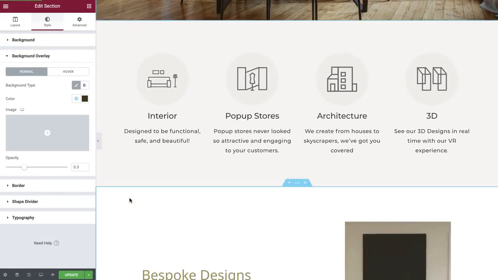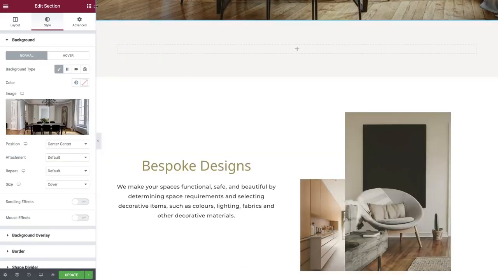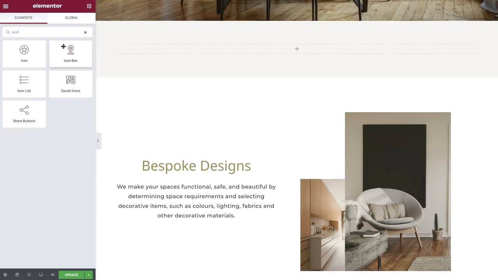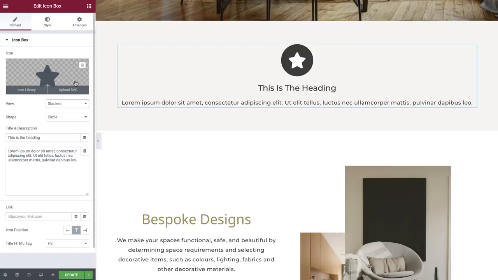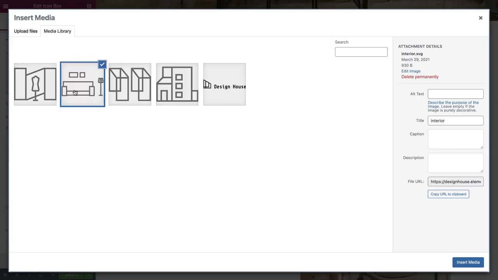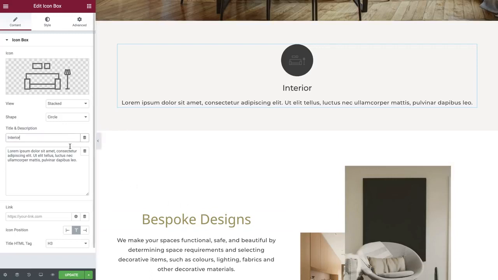Scrolling to our next section, we have an inner section with 4 columns, and each one includes an image, heading, and text editor widget. Let's see how we can simplify this section. On the Widgets menu, drag and drop the icon box widget into our column. Hover your cursor over the image and select Upload SVG to insert your custom icon. Please note that to upload SVGs you will first need to enable this in the Elementor settings. Next, type your title and add a description.